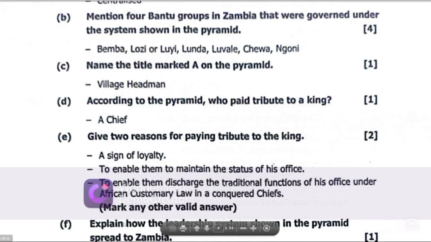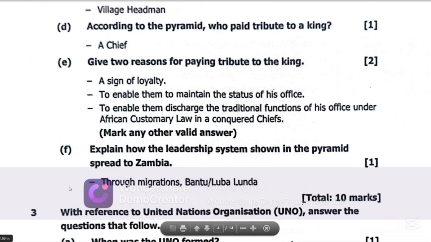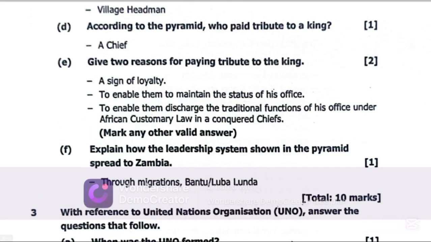Let's get to F. So the best possible answer on F is through migration, Bantu Luba Lunda migrations. That is how the leadership system shown in the pyramid spread to Zambia. It was through migrations.